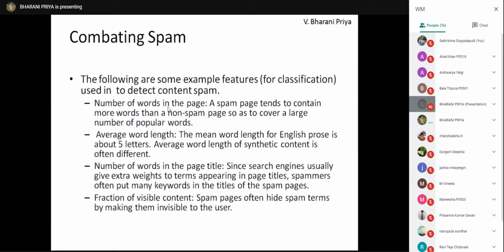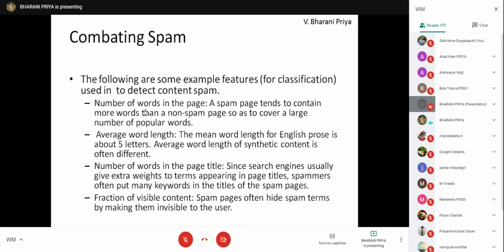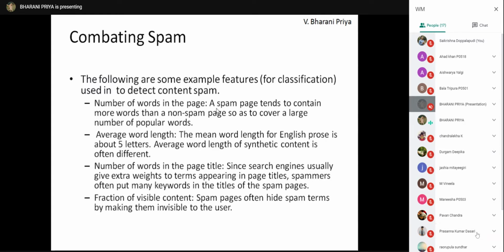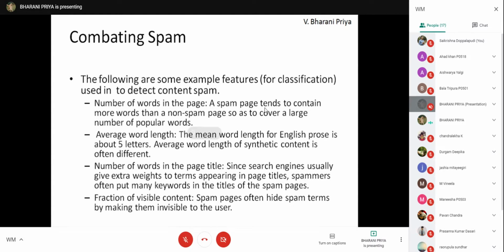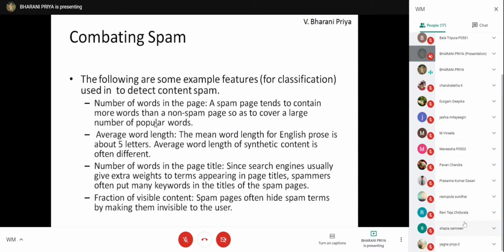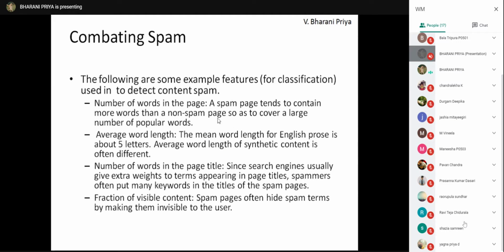So what are the features that are required when you consider the spamming problem as a classification problem? You need to identify the number of words in the page. The spam page will have more words than a non-spam page.